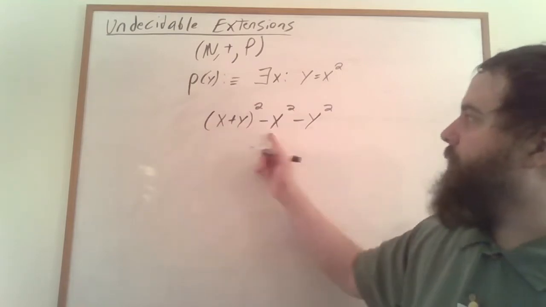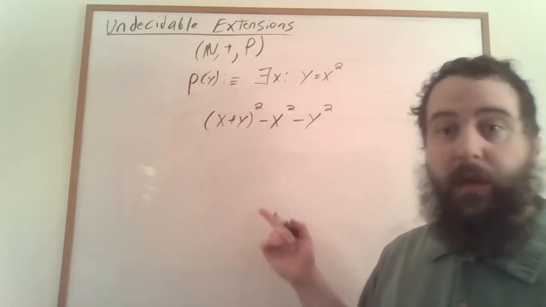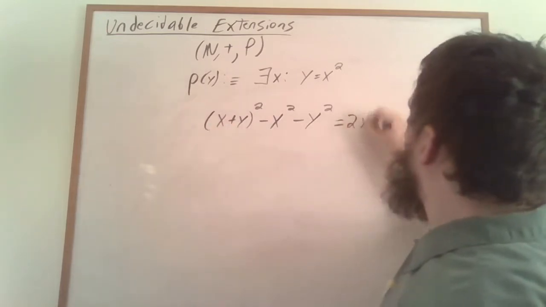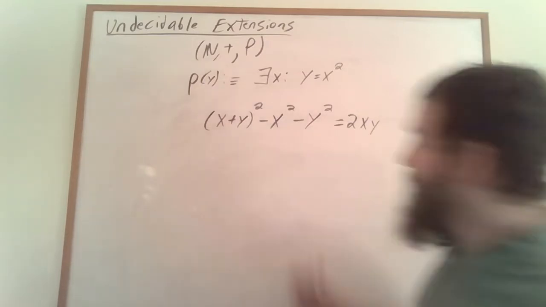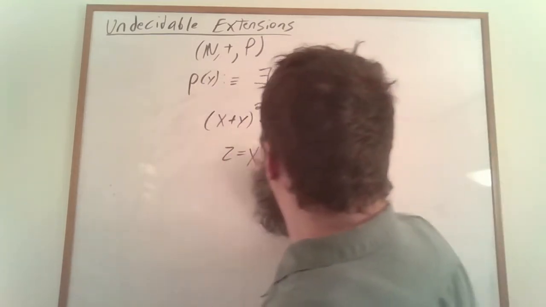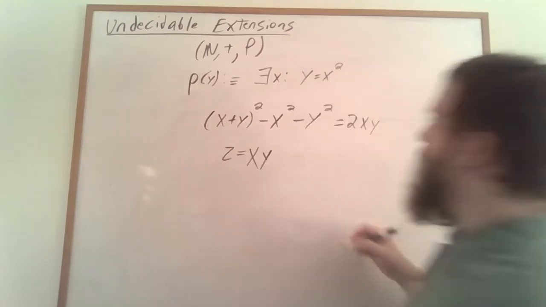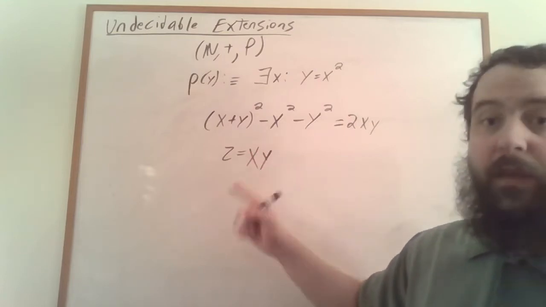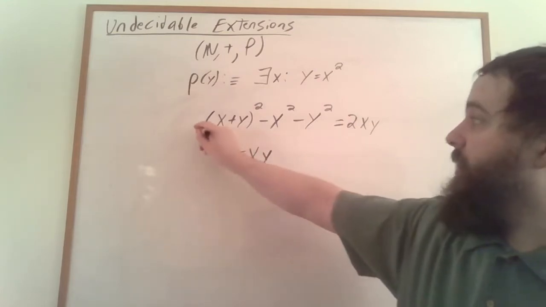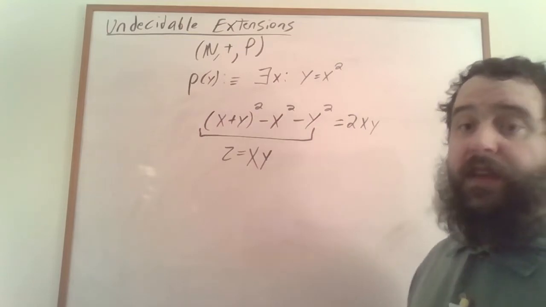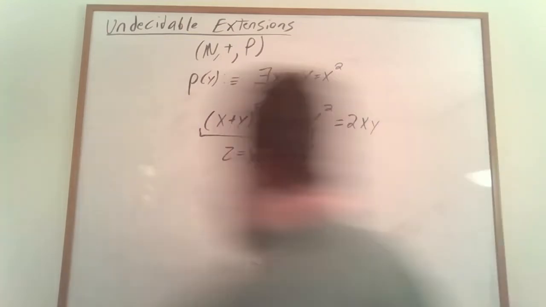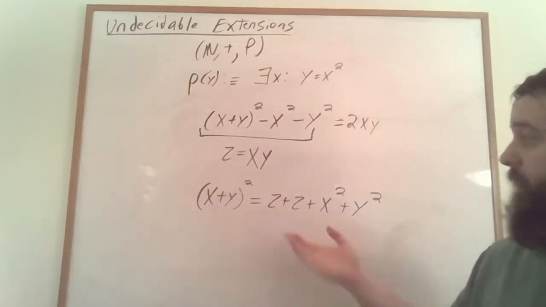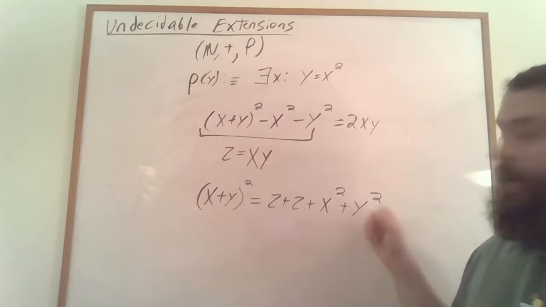x plus y squared is always going to be greater than x squared plus y squared. This result here is going to be equal to 2xy. And so if we wanted to say that z is equal to xy, we would simply say that z is the number which, when you take 2z, when you take z plus z, gives us this result here. More specifically, we can say that z is equal to xy if x plus y squared is equal to z plus z plus x squared plus y squared.